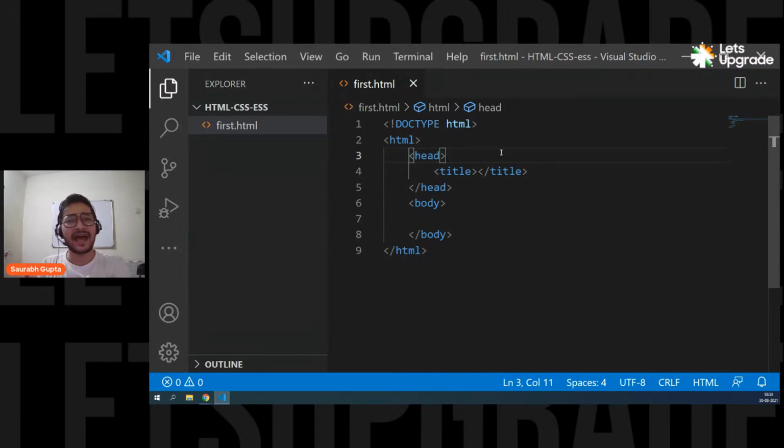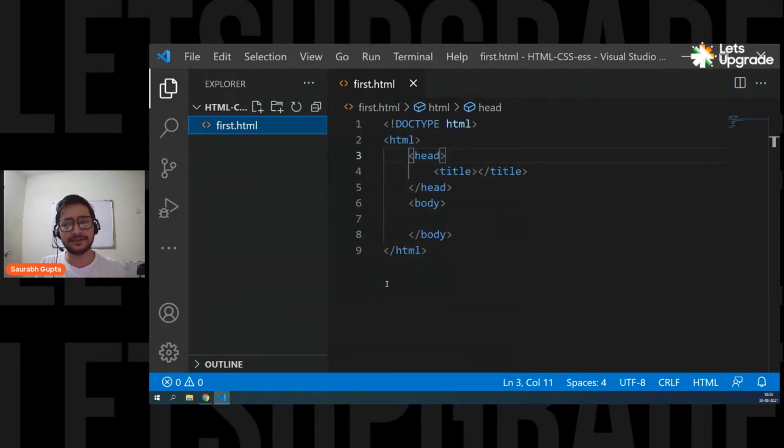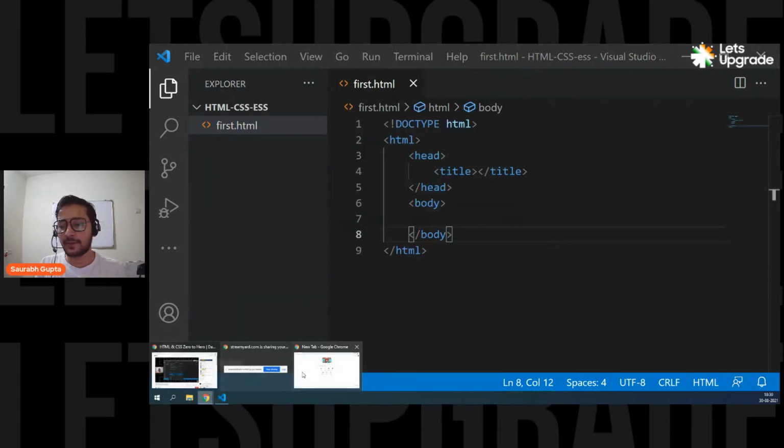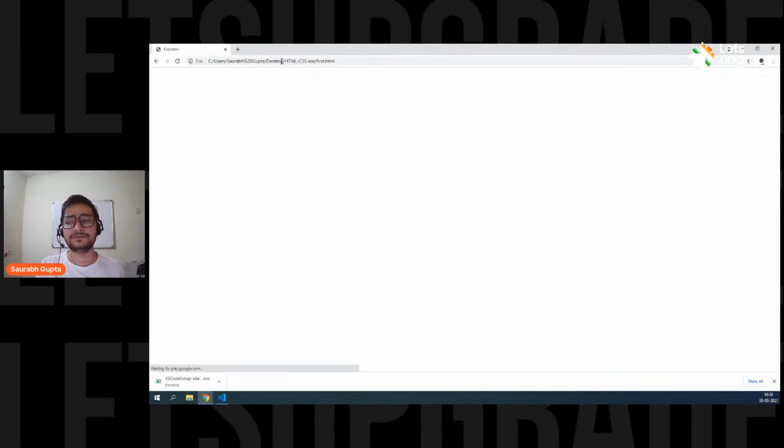Okay, and that's it. So let's run this page. And to run it, it's really simple. What you can do is simply go on the page that you want to run, right click, and simply come here and say copy path. That's it. Copy the path. Okay, and go on your favorite browser. So let me just go to Chrome and just come here and paste the path, and that's it.